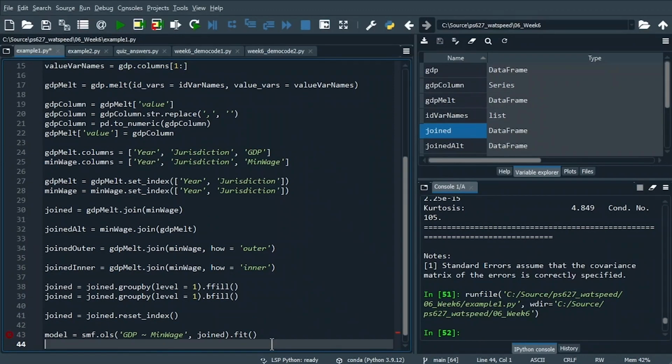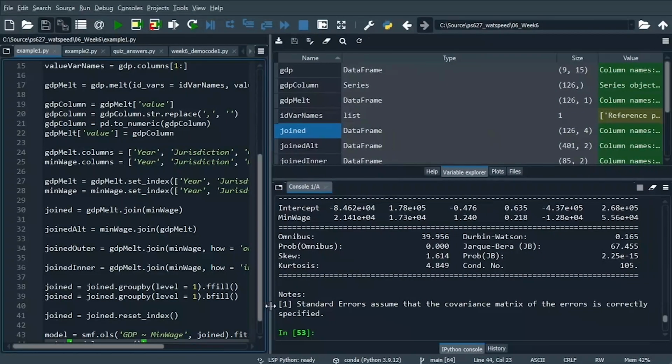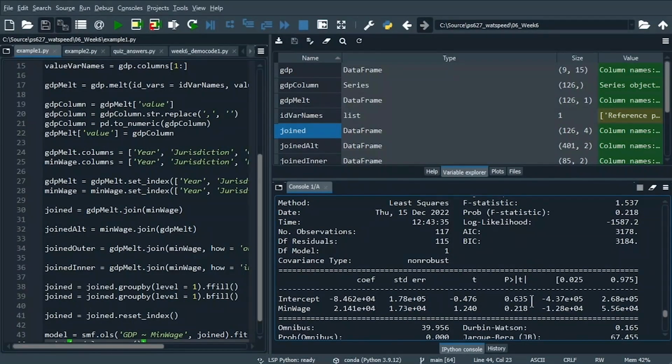Do .fit, and then we'll print out model.summary. If we expand our right-hand frame and take a look, our adjusted R-squared is close to 0, and our P greater than |t| for the minimum wage is 0.218 or 21.8%. We have insufficient evidence to reject our null hypothesis.